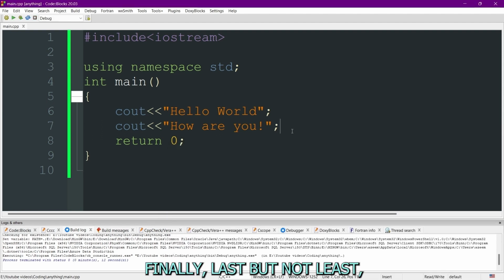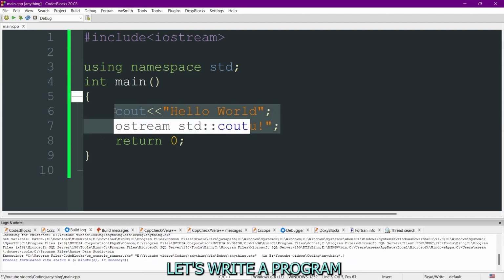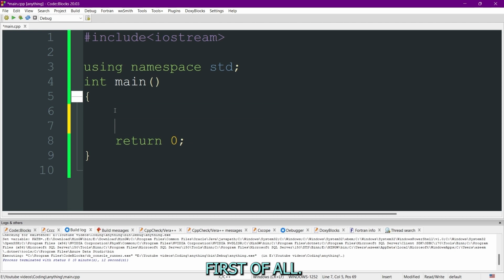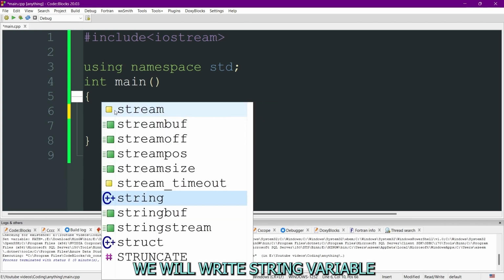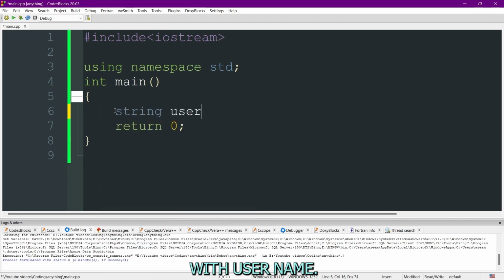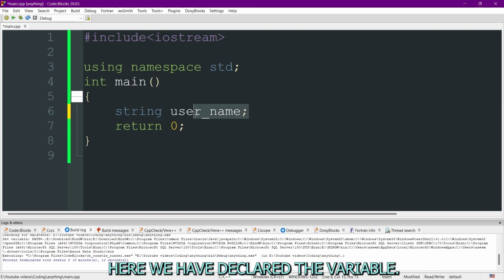Finally, last but not the least, let's write a program in which we will display a welcome message to the user. First of all, for that program, we will write a string variable with the name userName. Here we have declared the variable.